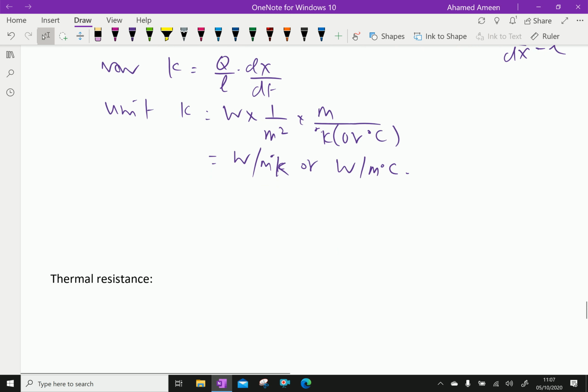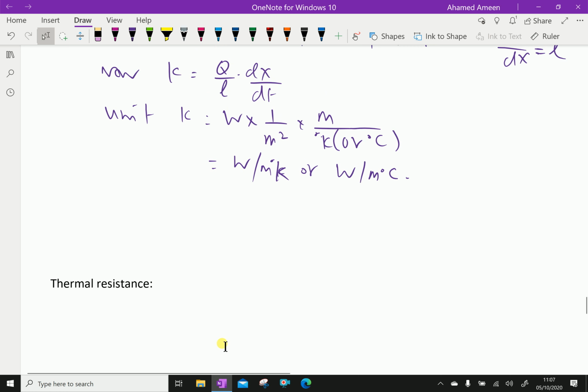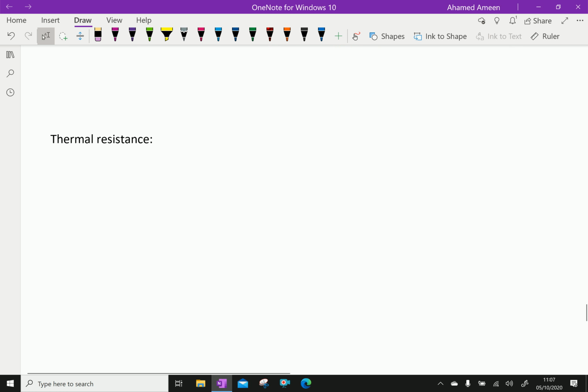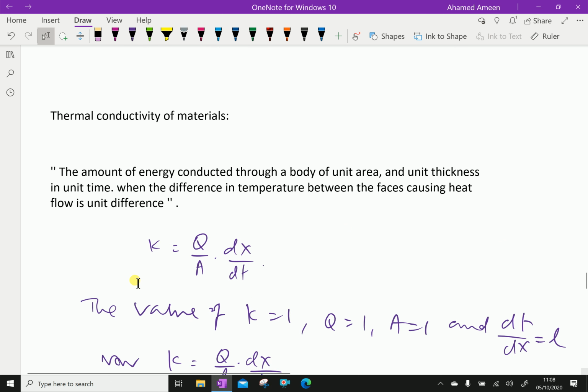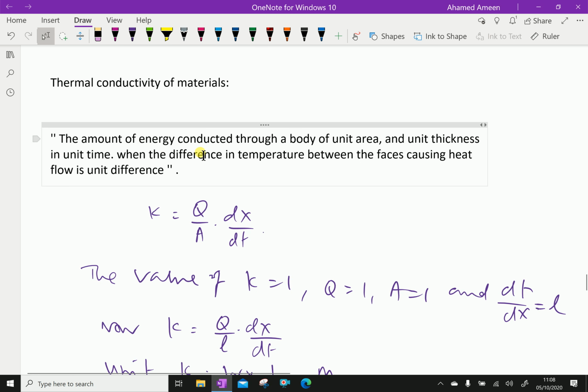Now we'll define thermal conductivity one more time. Thermal conductivity is the amount of energy conducted through a body of unit area and unit thickness in unit time when the difference in temperature between the faces causing heat flow is unit difference.